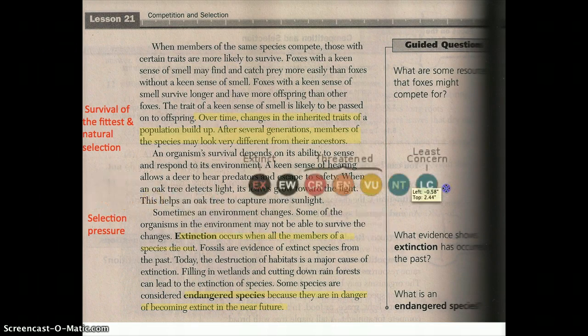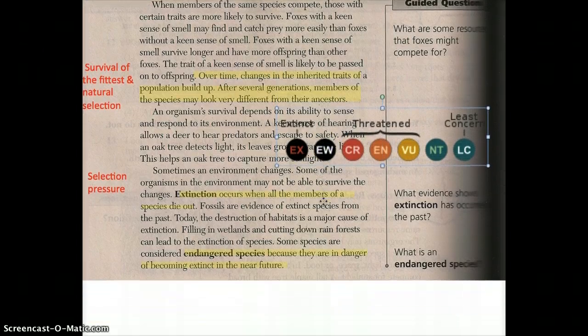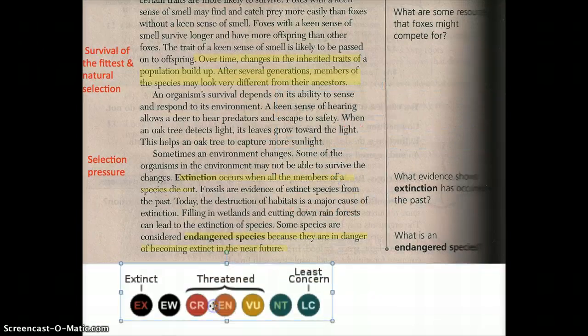And if you remember in class, we talked about endangered species. Let me bring that down so you can see that. We talked about how some will become extinct, and there's a line of which ones are most endangered to becoming extinct, and some, like right over here, only exist in the wild, to being very threatened, where we've got to keep an eye out for them because they might be.